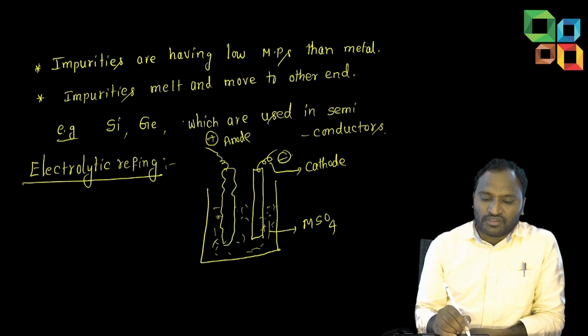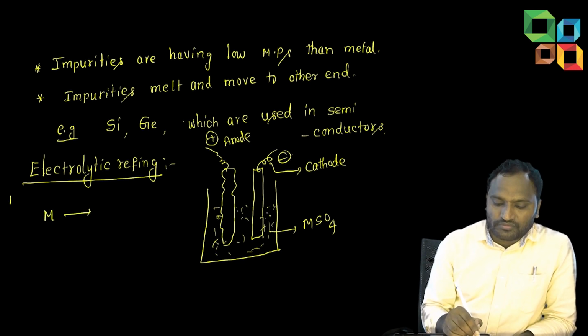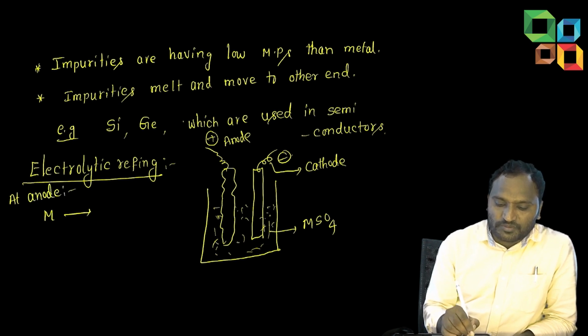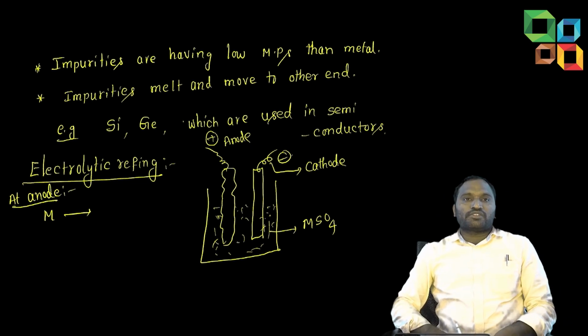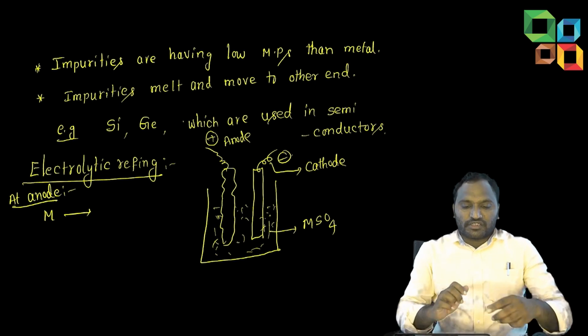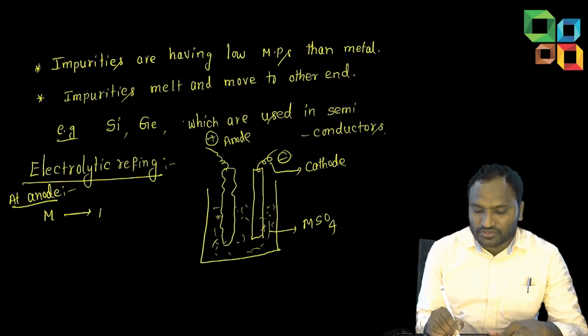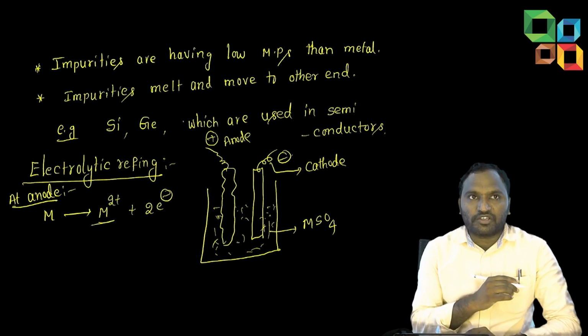On electrolysis, the metal is at the anode. Every time, remember students, at the anode oxidation takes place. What is oxidation, students? Oxidation is nothing but loss of electrons. Very good. So here the metal is losing electrons. Suppose I take a divalent metal, it loses 2 electrons and converts into ionic form.